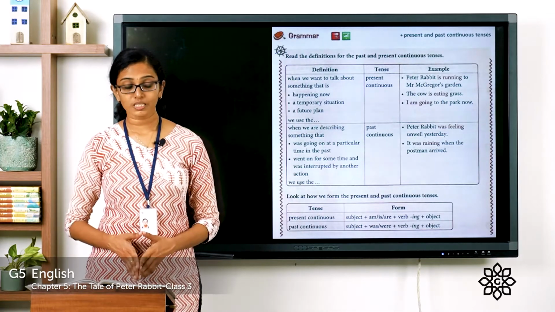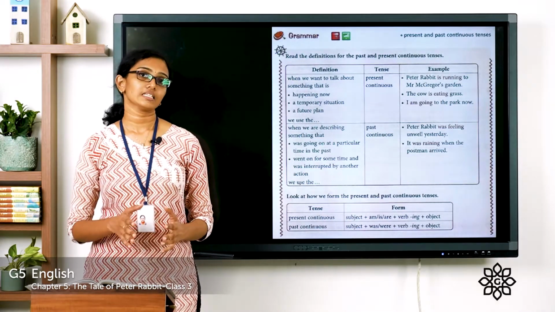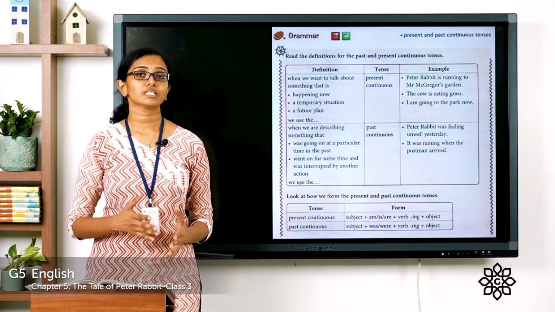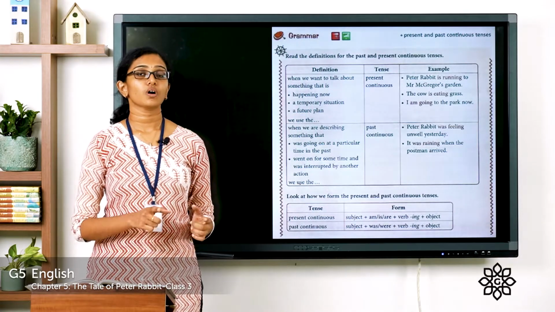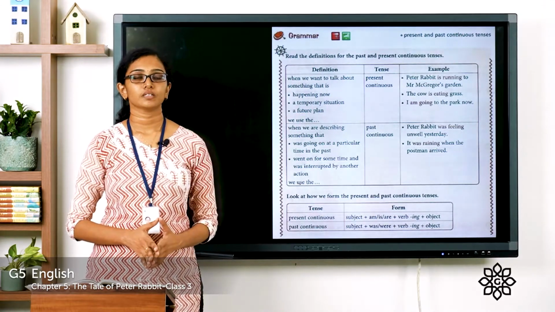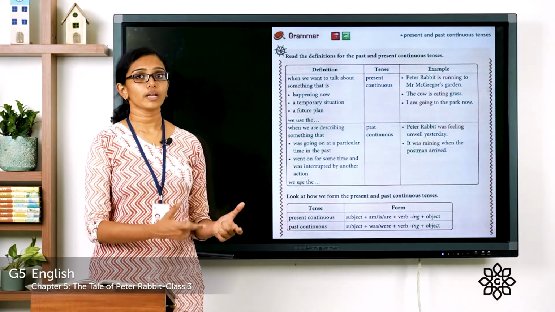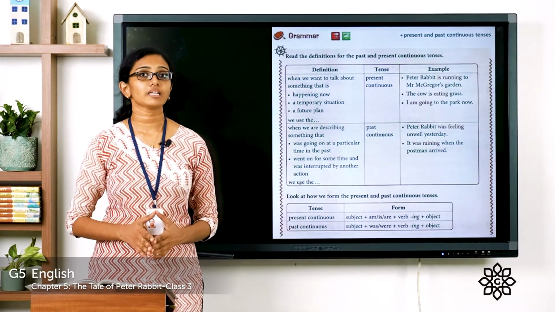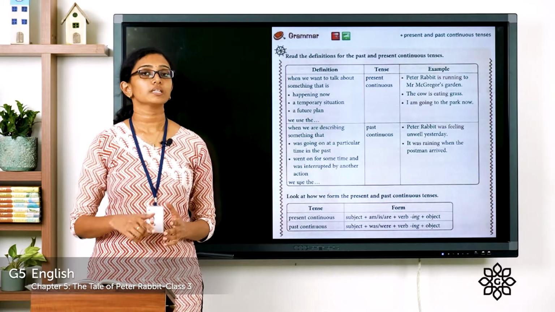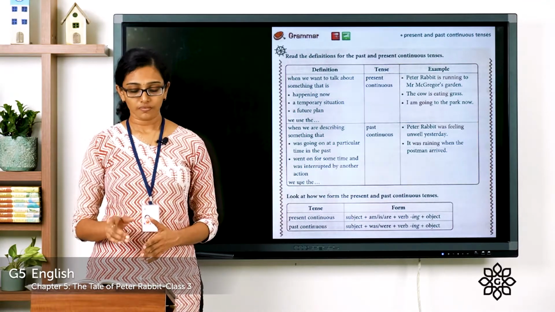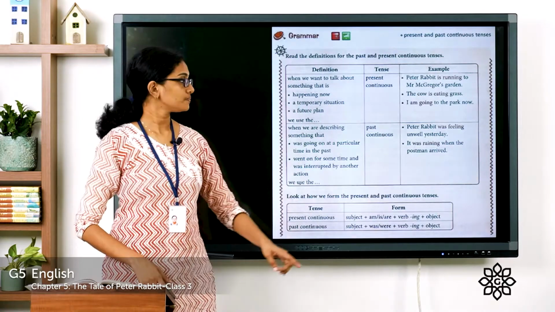Now the next is past continuous tense, and this tense we use to describe an action that was ongoing in the past, an action that was happening in the past. It might have gone on for some time and it might have got interrupted with some other action. A few examples are given in your textbook.